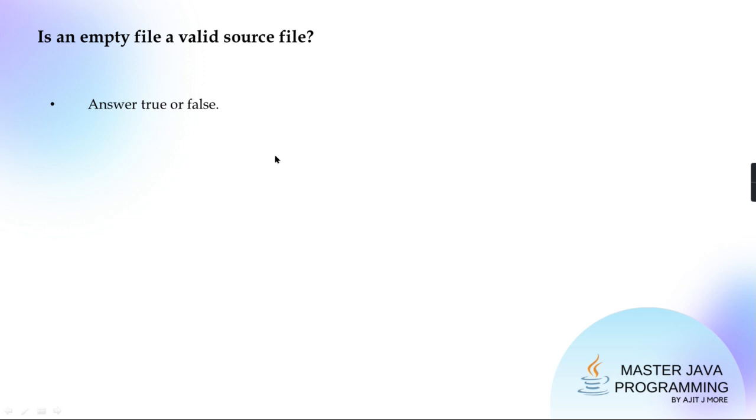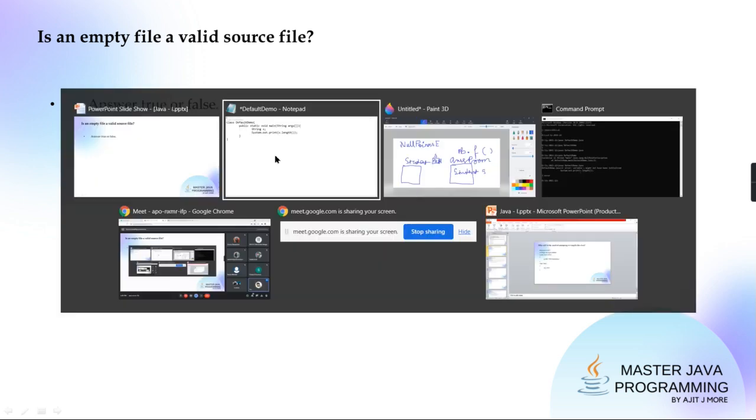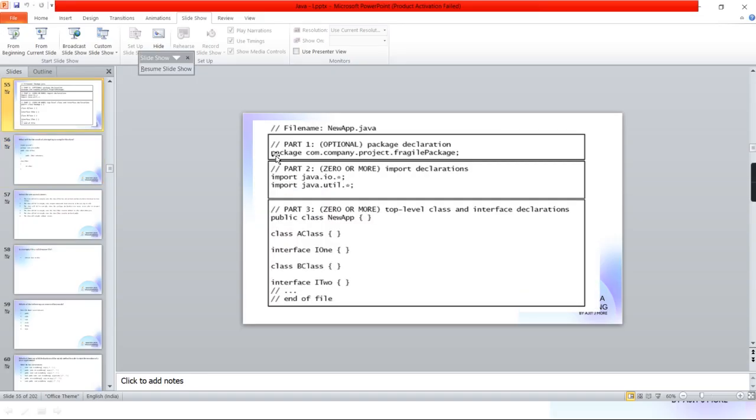So if you remember the skeleton, if I go back to that skeleton page, this was the skeleton page, and in that I told part 1 package declaration optional, part 2 import declaration 0 or more. 0 or more means no statement will also do, and part 3 0 or more top level class and interface. So all three are optional.